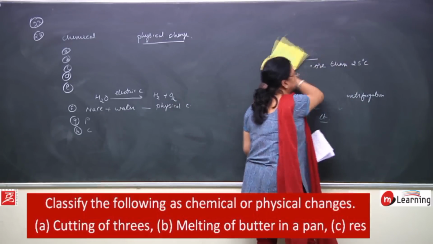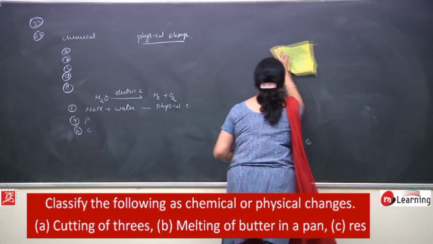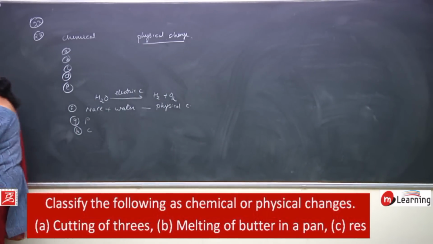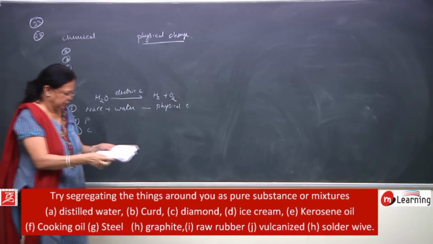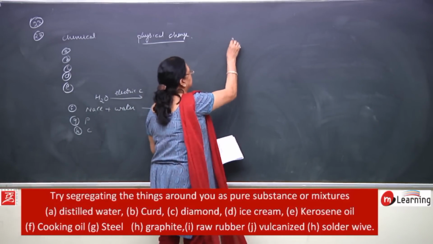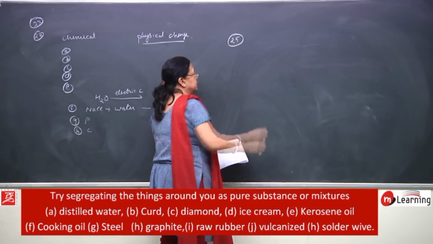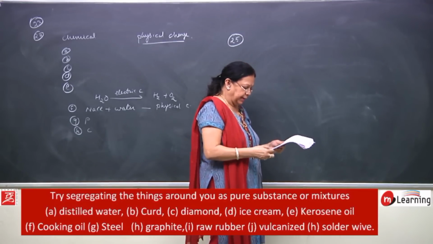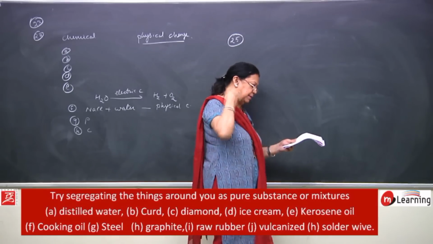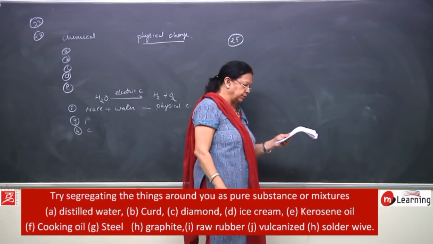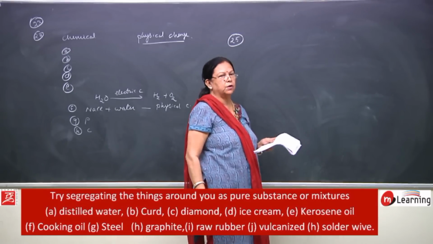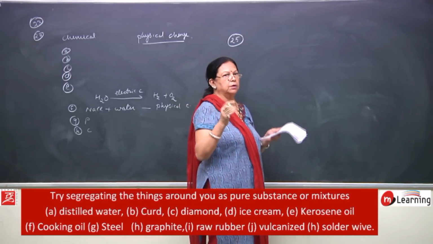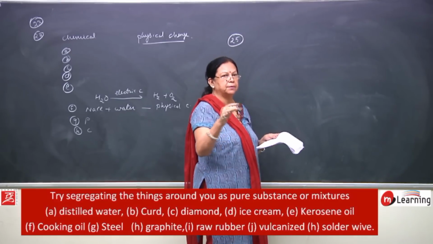Then question number 25 in your study material. Question number 25, and all these questions are given in your NCERT book, children. Try segregating, means separating, the things around you as pure substance or mixture. All the things which are present around you, see them and try to separate them.